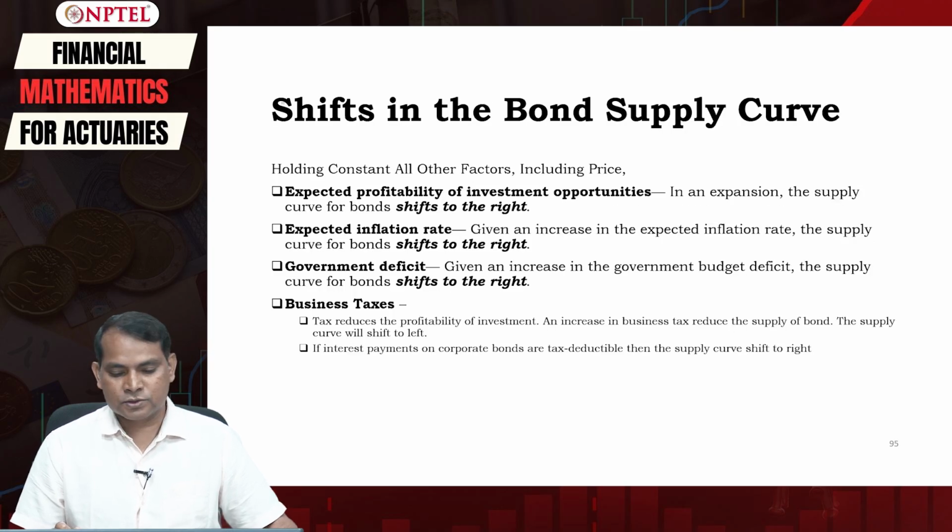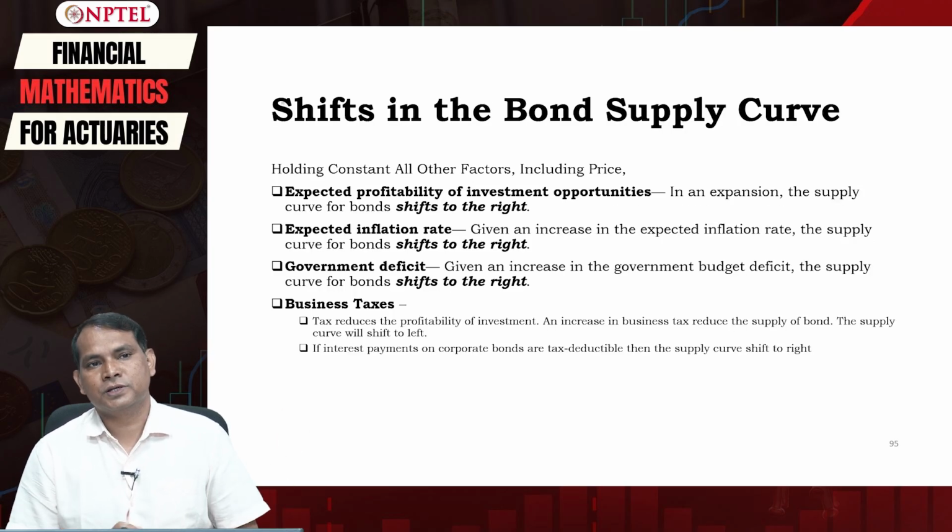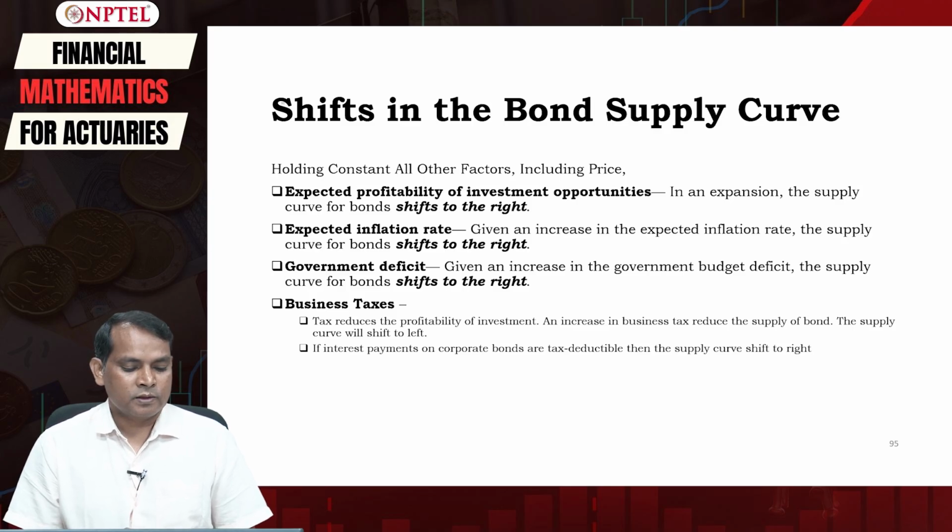So what you have understood here is that all these variables will shift the supply of bond curve either to the right or to the left.